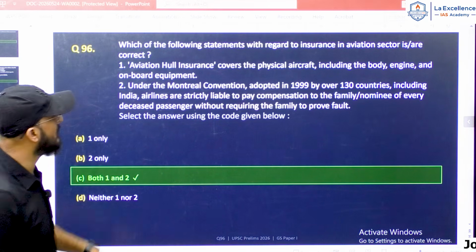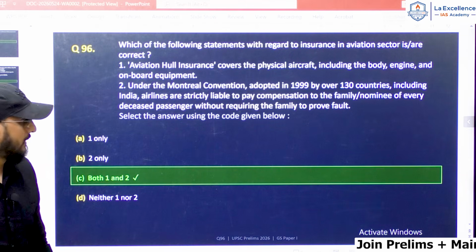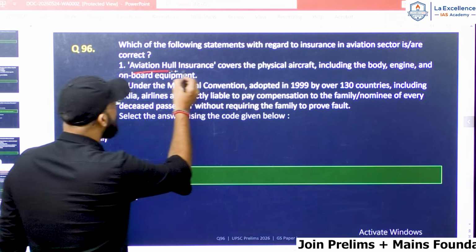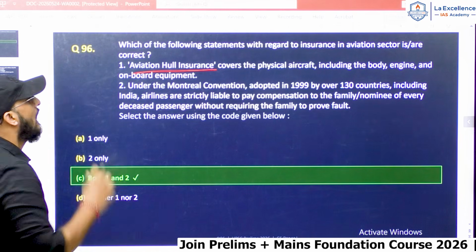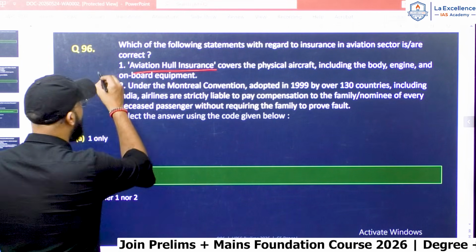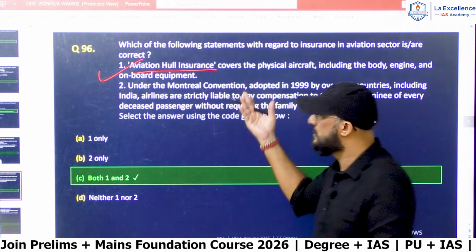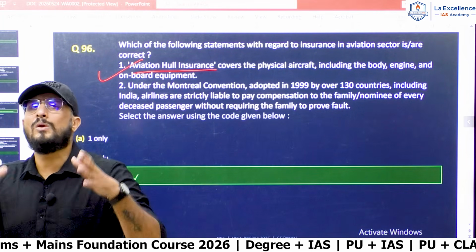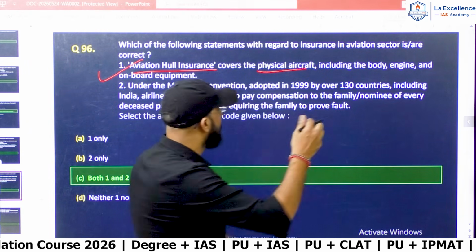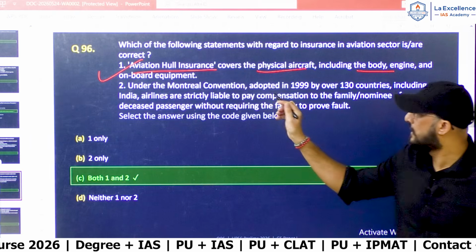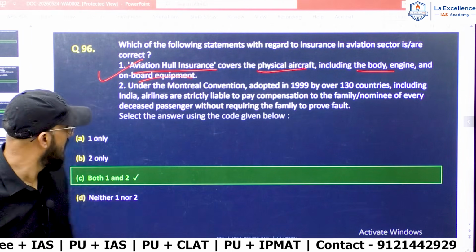Which of the following statements with regard to insurance in aviation sector are correct? Aviation hull insurance covers the physical aircraft, including the body, engine, and onboard equipment. This statement is correct. See, aviation hull insurance is similar to motor vehicle insurance. It protects the physical aircraft and body, engine, and equipment within the aircraft. So statement 1 is correct.